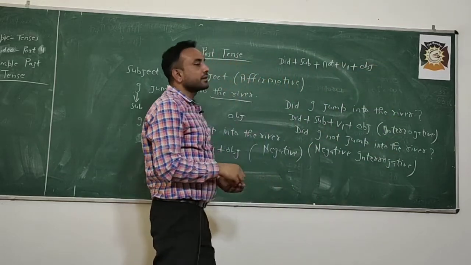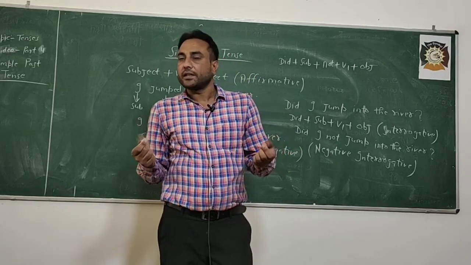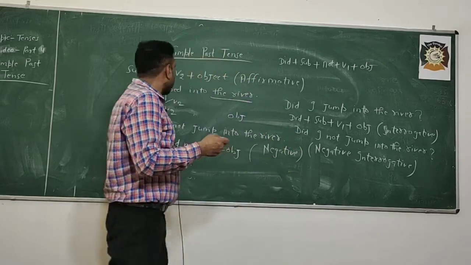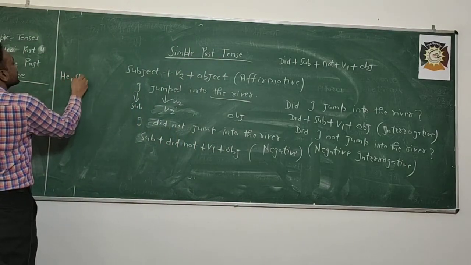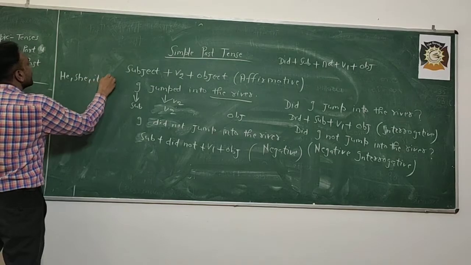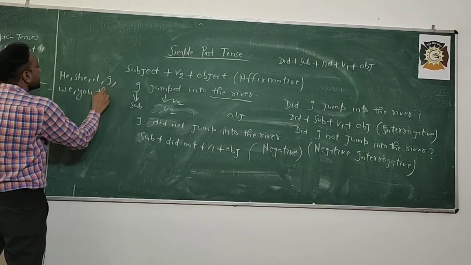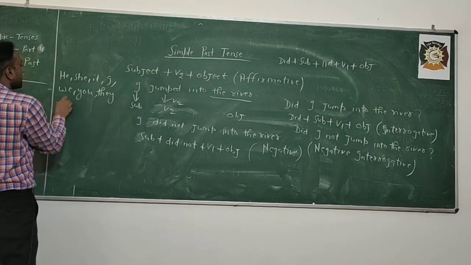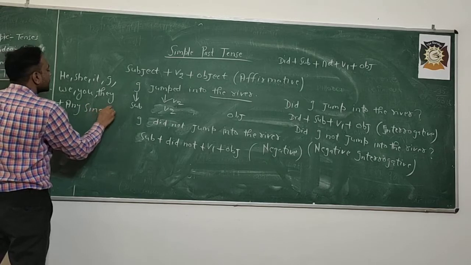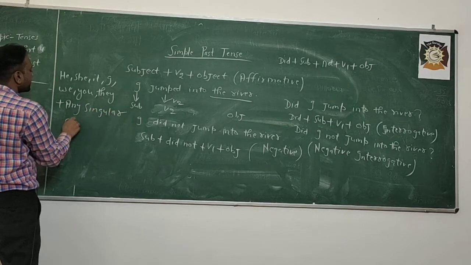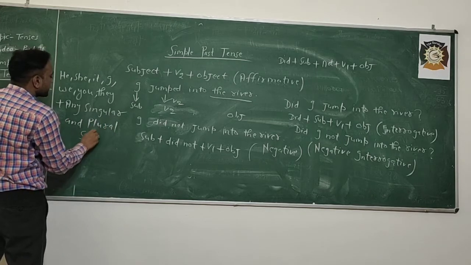In every tense I have explained according to the subject, like he, she, it, and the same I am going to discuss here. We can use he, she, it, I, we, you, they, plus any singular or plural subject.